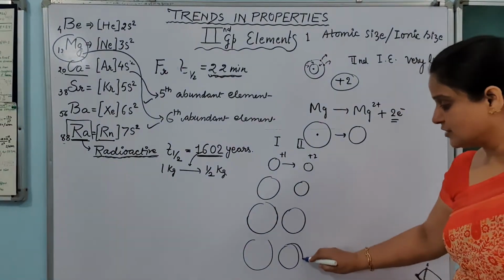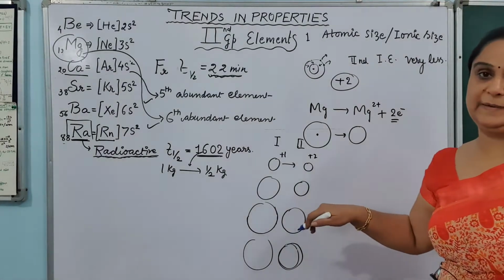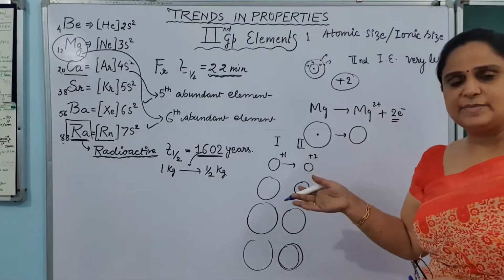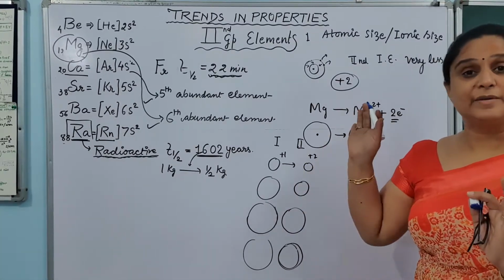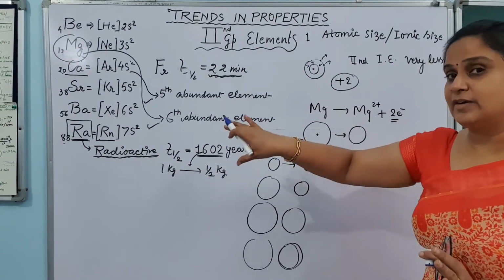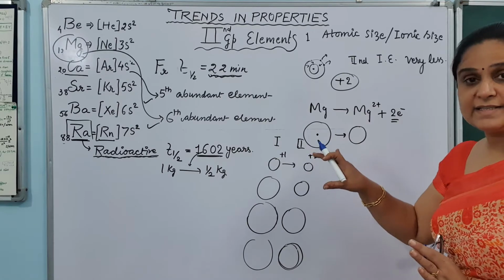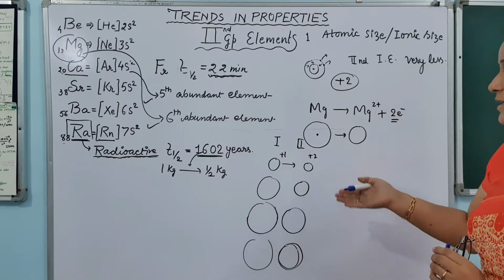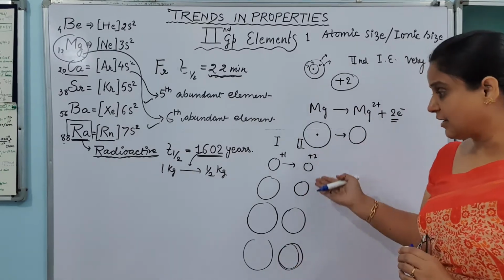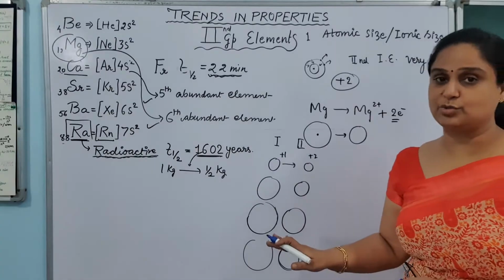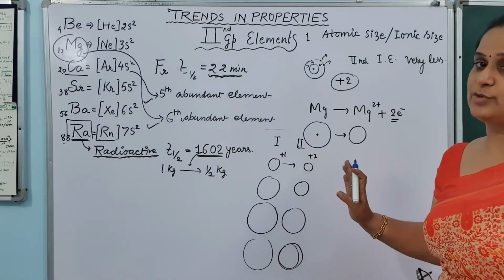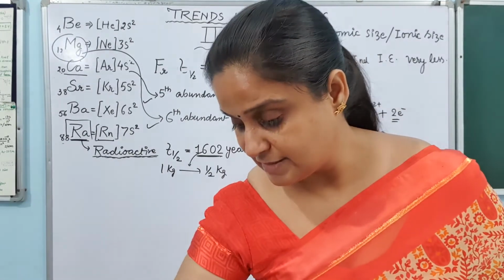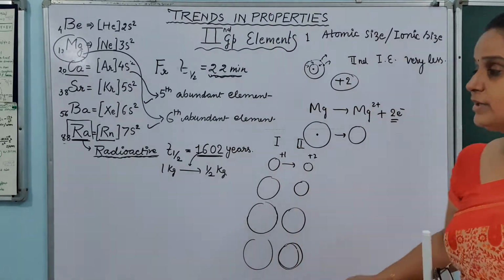So their sizes are slightly smaller than the size of first group elements. So you will remember this: in comparison with the first group, they are smaller. Anyway, we know this thing that first group elements are always biggest in their own period, and when we move left to right, the trend says that the size decreases due to the effective nuclear charge. So we know that it will also show the same trend. Here I have told you about the ions, but the atomic size will also show the same trend. They are smaller than first group elements. So this is about the atomic size. So what is the trend? The atomic size increases up to down in the group.